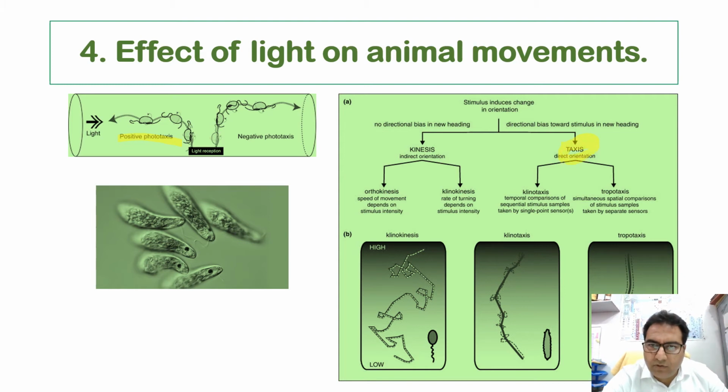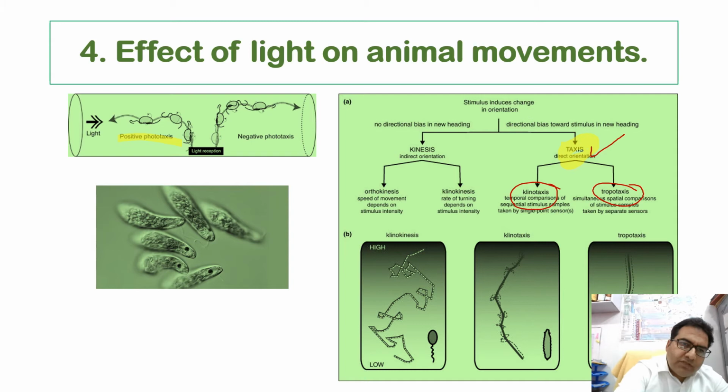So when we talk about the taxic movement, it is the oriented locomotory movement towards or away from the source of the light. When we talk about this taxic movement, it can be clinotaxis, it can be tropotaxis. And secondly, we do have the positively phototactic animals, such as Euglena and Ranatra. They move towards the source of the light.